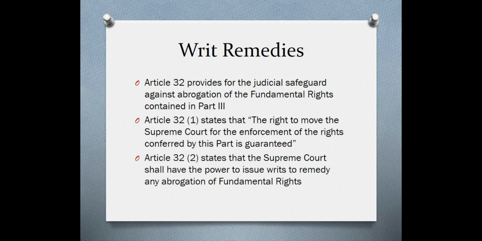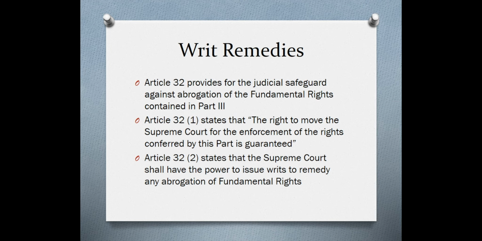Finally, there are writ remedies available under the Constitution, under Part 3 of the Constitution. Article 32 provides for the judicial safeguard against abrogation of the fundamental rights contained in Part 3. That is to say, if any of your fundamental rights under Part 3 have been abrogated, the state has violated any of your rights under Part 3, you can approach the Supreme Court. Article 32(1) guarantees the right to move the Supreme Court for the enforcement of rights conferred by this part, that is Part 3. Article 32(2) states that the Supreme Court shall have the power to issue writ remedies to remedy any abrogation of fundamental rights.